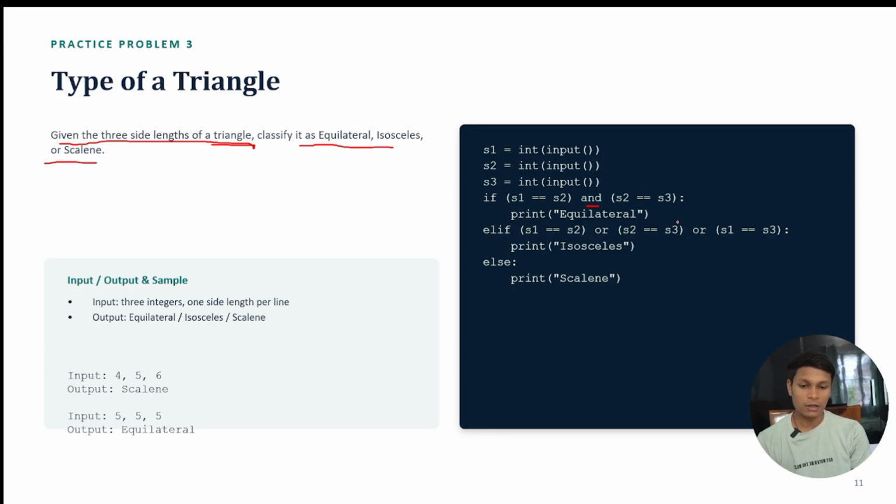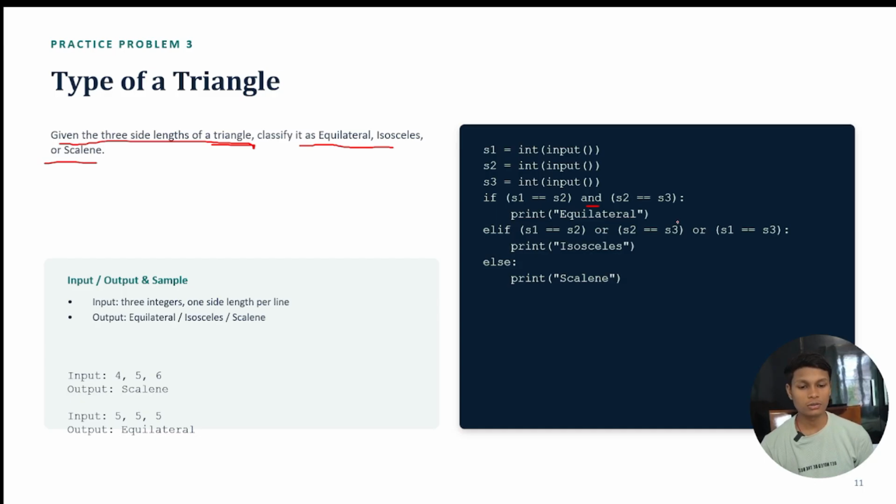Here we write elif, so only if the if condition is true it will be printed, and neither elif nor else will be considered. And if the elif is correct, the else will not be considered. Here you can see S1 equal to S2, meaning side 1 is equal to side 2. If side 1 is equal to side 2, then side 2 is also equal to side 1.